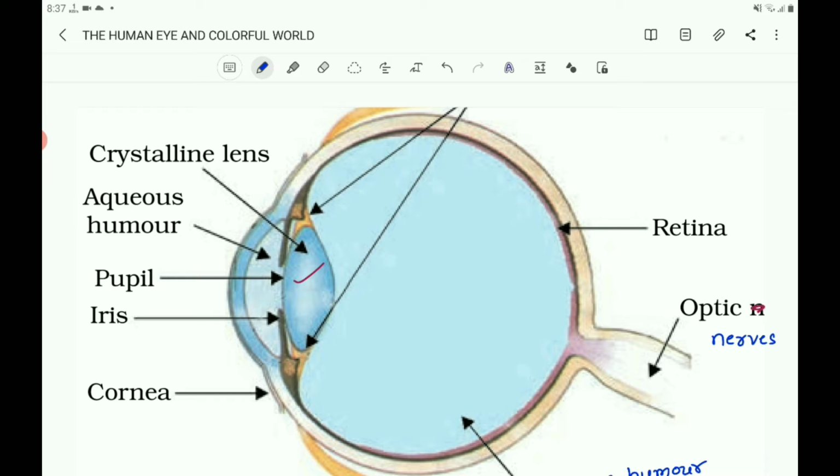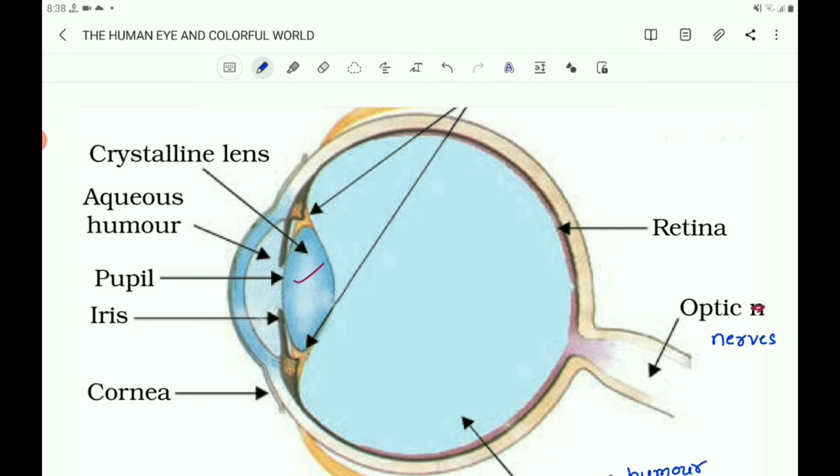On closing the eyes, we can identify objects to some extent by their smell, by their taste, by the sound they make or by touch. But it is not possible to identify colors while closing the eyes. Thus, of all the sense organs, the human eye is the most significant one as it enables us to see the beautiful, colorful world around us. So, the chapter is the human eye and colorful world.